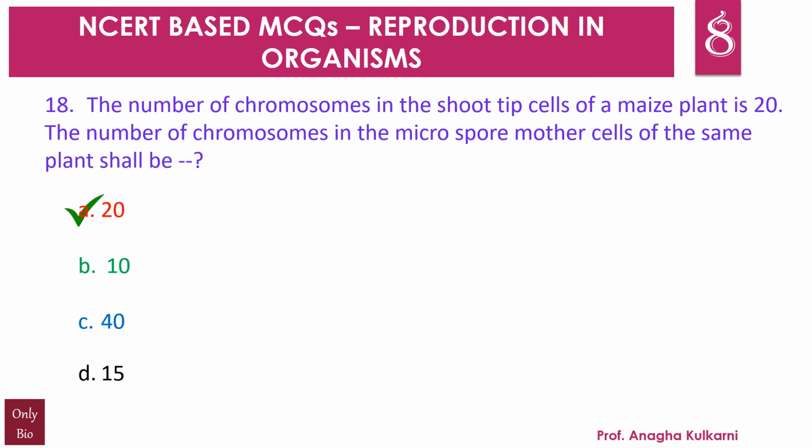20. Shoot tip cells of a maize plant represent what? A sporophytic structure. Now sporophyte means diploid, that is 2N, and microspore mother cells of the maize plant is also a sporophytic structure, that is 2N. So here when it is asked that microspore mother cells contain how many chromosomes, obviously the answer has to be 20 chromosomes.